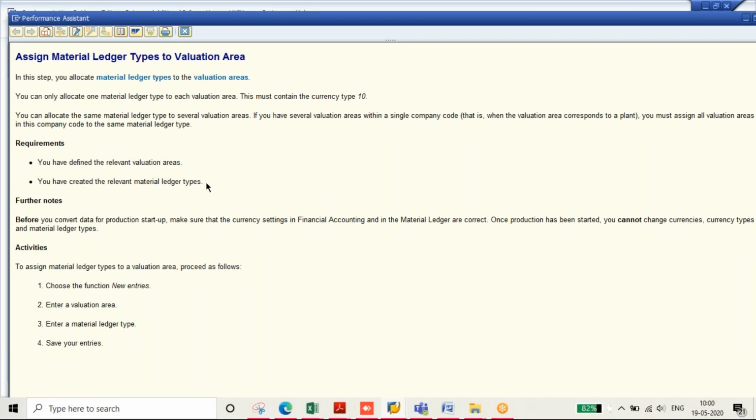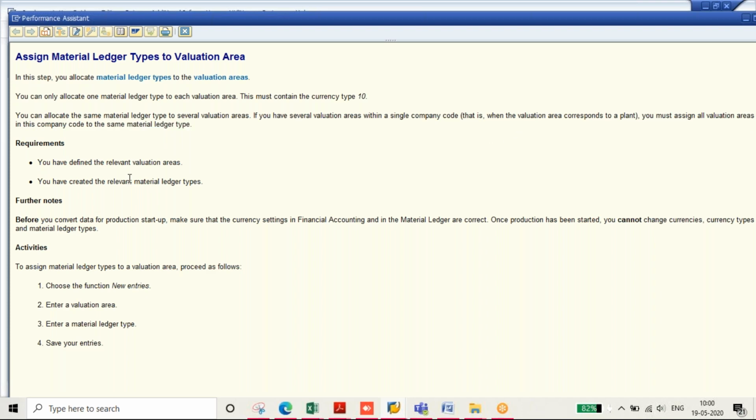See, they have mentioned it here also. You can allocate one material ledger type to each valuation area, and this must contain currency type 10. This is the minimum prerequisite. The company code currency must be there, and then you can allocate the same material ledger type to several valuation areas. If you have several valuation areas within a single company code, you must assign all valuation areas in this company code to the same material ledger type.